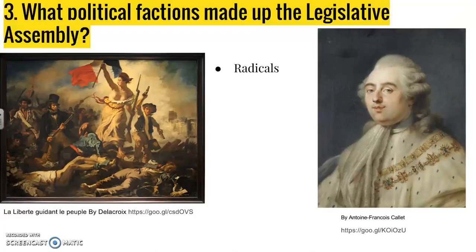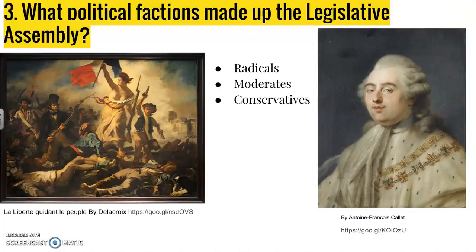So some people that are willing to go to extreme actions, to resort to violence or react in a mob mentality to attack and fight on the streets, oftentimes they want the extreme change. So they would be part of what we would call the radicals. Then you have people kind of in the middle who you would call the moderates. They definitely want some changes, but they don't want as drastic changes as the radicals might. And then finally, the third political faction that made up the Legislative Assembly is the conservatives.